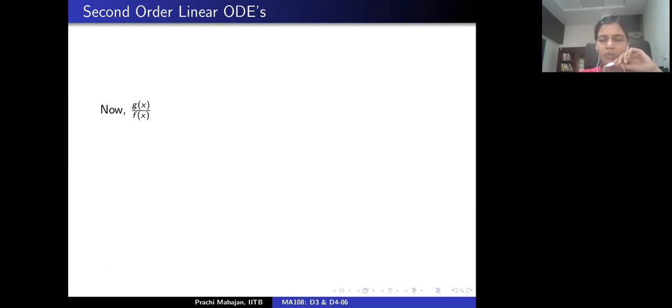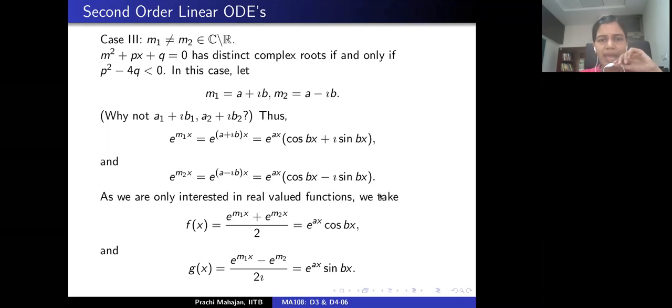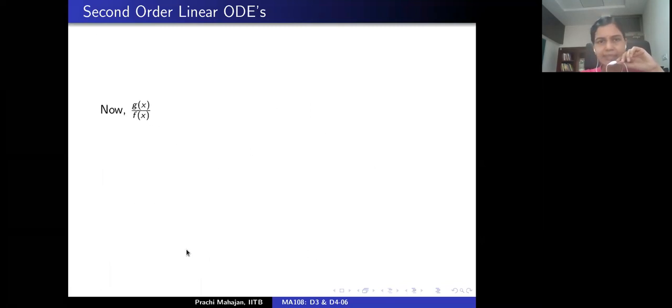Now all we need to check is, f and g would be solutions of the given differential equation. Why? Because e^{m1 x} and e^{m2 x} are, and f and g are nothing but linear combinations of these two. What is to be checked is that f and g are linearly independent, correct? That needs a check.